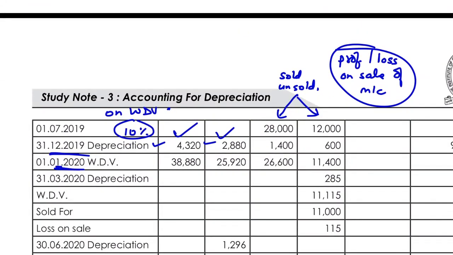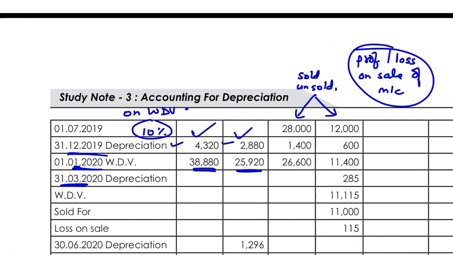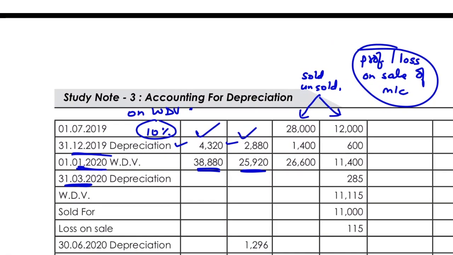Then moving on, in 2020, just remember now the machine is sold. So we have brought down the opening WDV over here. Opening WDV is mentioned over here. On 31st of March, the machine is sold.